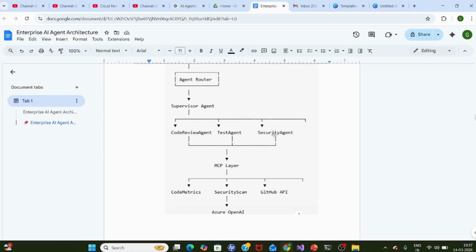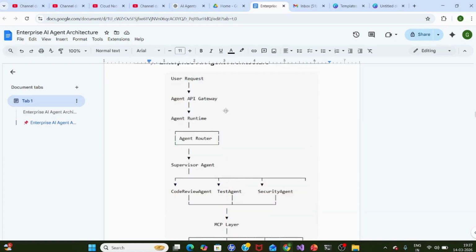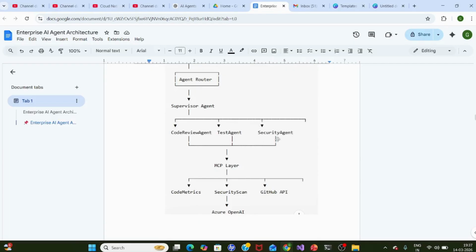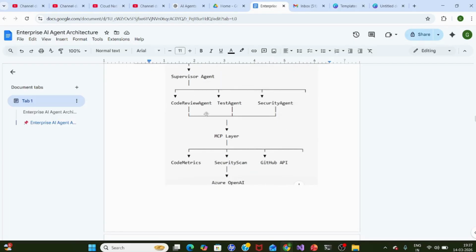Suppose there are three worker agents, and suppose the request came for only these two, code review and security. These two will be called by the supervisor, and then executed in parallel. When executed, each individual agent will talk to the MCP layer. Suppose for code review, it will take the code metrics. For security, it will go to the security scan.